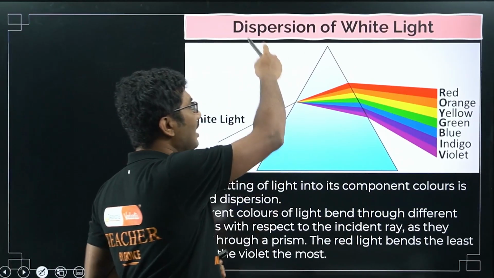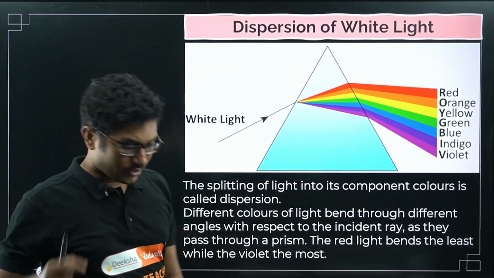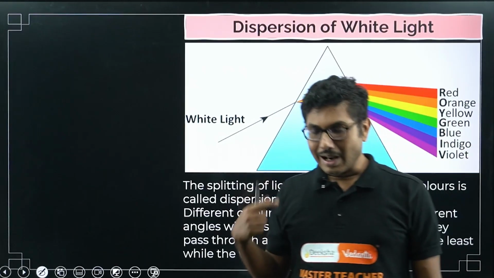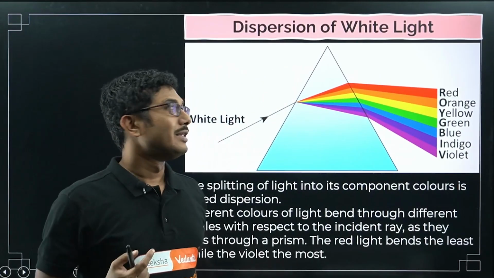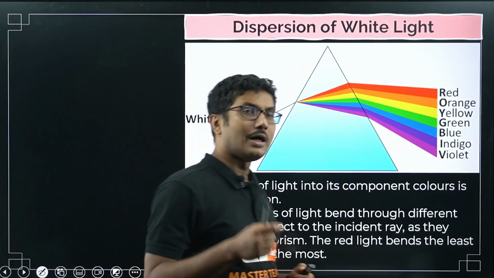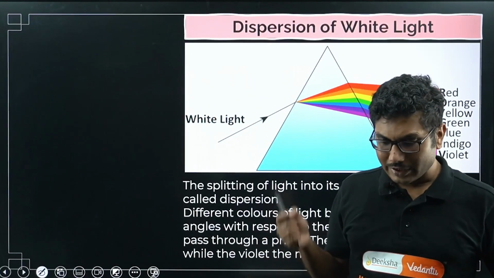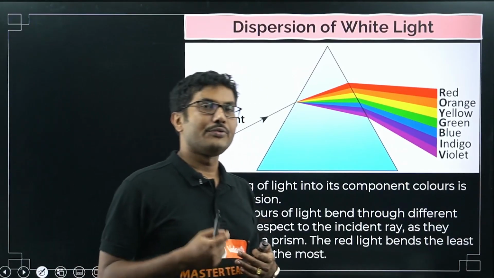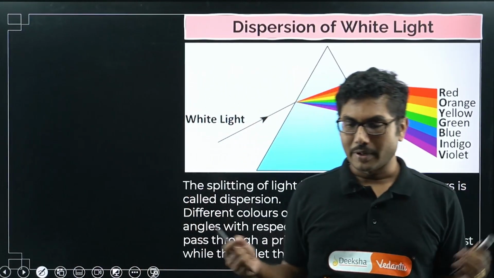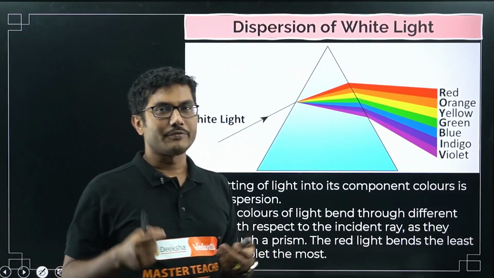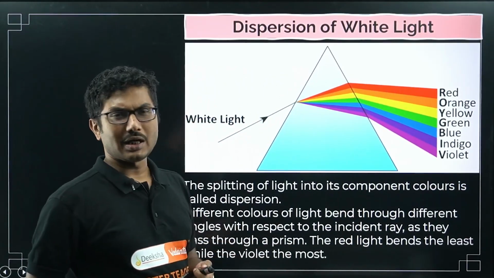There was once a question: if the prism is replaced by a glass slab, will you be able to see these 7 colors? Yes or no? Or explain it. Can you explain that answer in the comment below? I am very eager to know if you know the answer. Even though that is not part of your curriculum, it is a very interesting thought point. If you know the answer, don't forget to mention it in the comment.